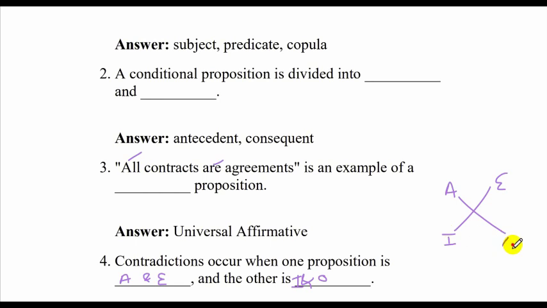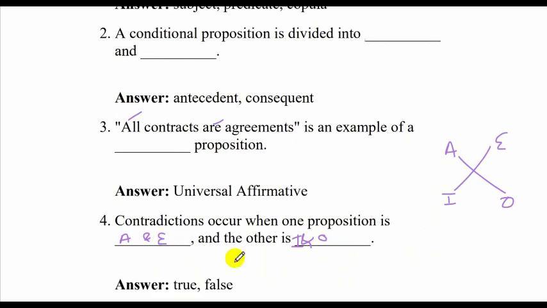A, E, I, O. So they are called A and O or E and I. Contradictory occurs when, if this is true then this will be false, and vice versa. If this is false then this is true, like that.